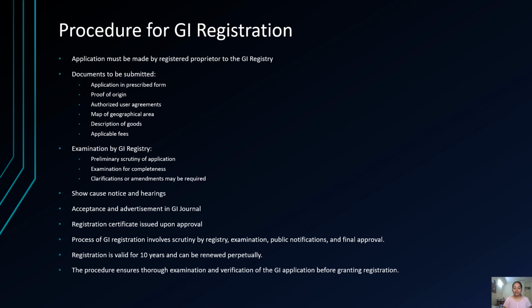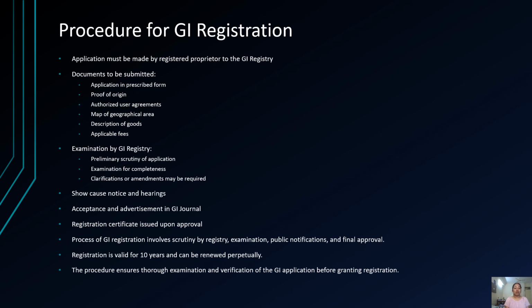Procedure for GI registration. The application must be made by a registered proprietor to the GI registry. Documents to be submitted are the application in prescribed form, proof of origin, authorized user agreements, map of the geographical area, description of goods, and applicable fee. Examination by the GI registry: preliminary scrutiny of the application, examination for completeness, and clarifications or amendments may be required.